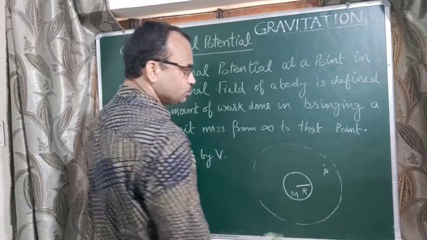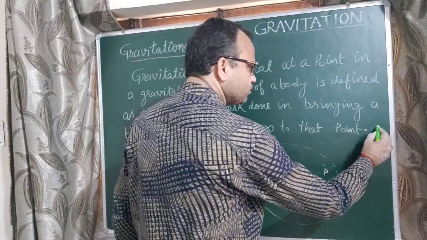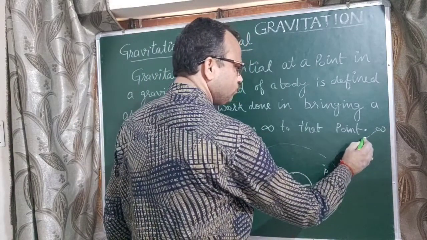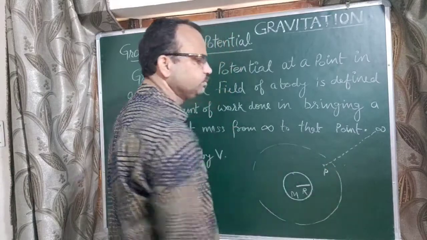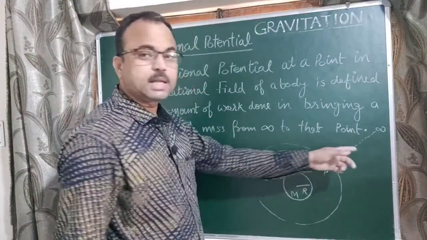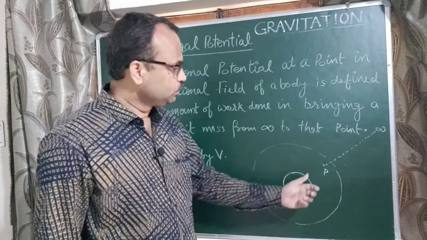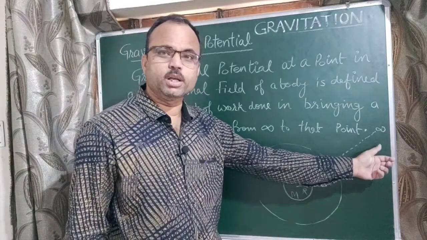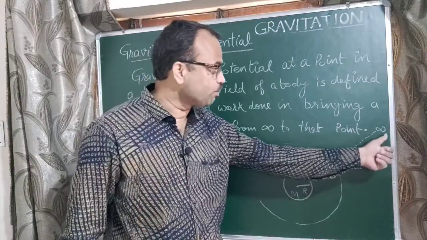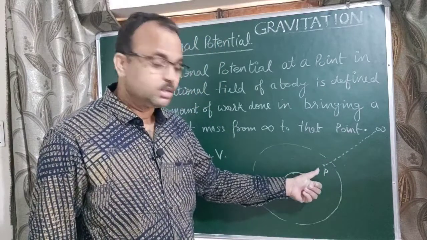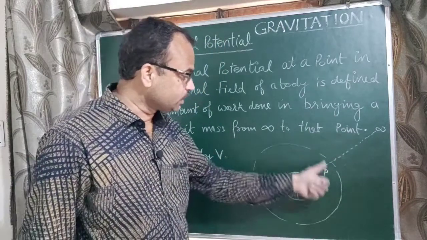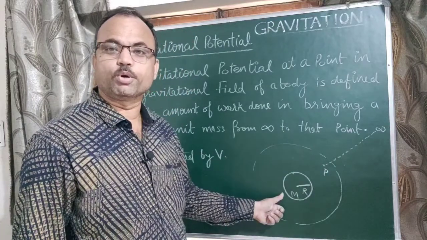So bring the body of unit mass from infinity to this point, and calculate the amount of work done. So work done in bringing a body of unit mass from infinity to a point that must be inside the gravitational field of the source body.